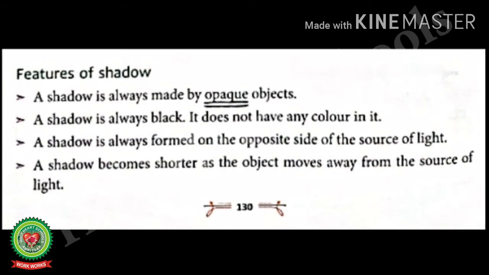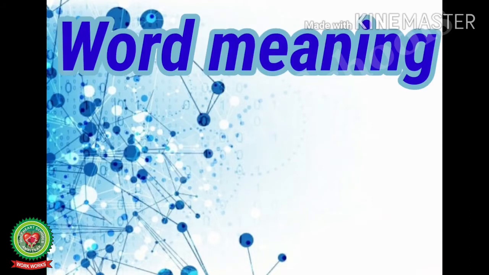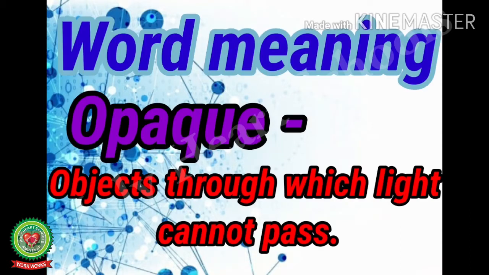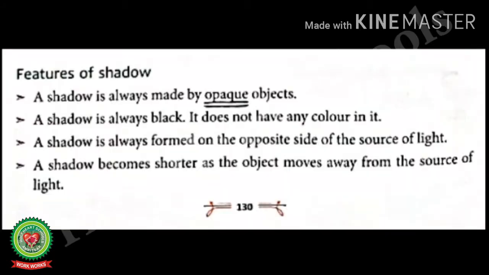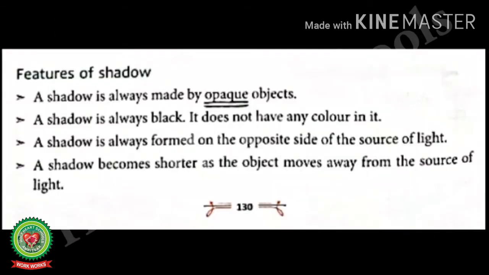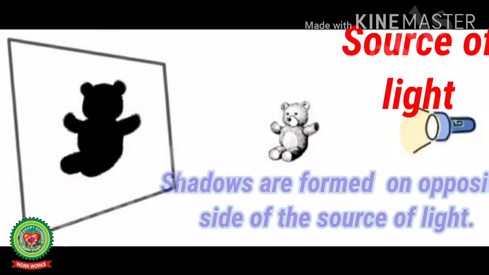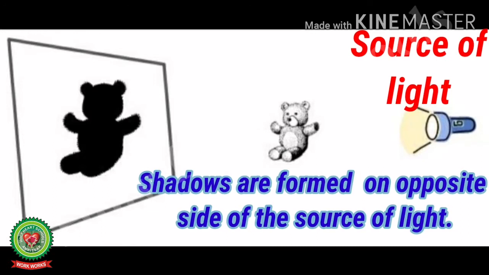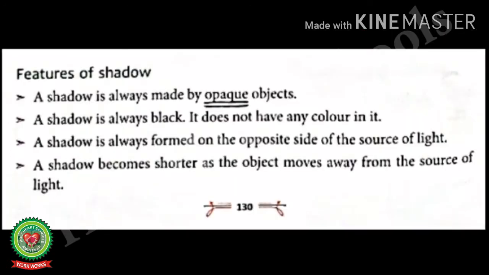A shadow is always made by opaque objects. Students, underline the word opaque and write its meaning objects through which light cannot pass. A shadow is always black. It does not have any color in it. A shadow is always formed on the opposite side of the source of light.